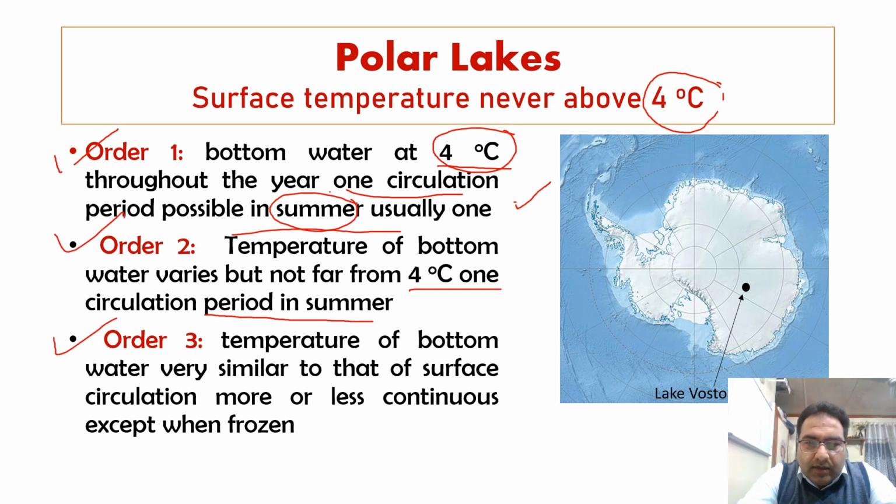Now, order number 3. The temperature of the bottom water is very similar to that of the surface, and circulation is more or less continuous except when frozen. So in the polar lakes of order 3, the temperature of the bottom water is very much similar to that of the surface water. It means the temperature of the bottom and the surface is almost similar, and circulation is more or less continuous except when it is frozen. So this was the polar lake.